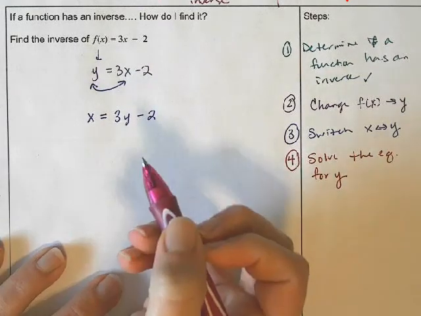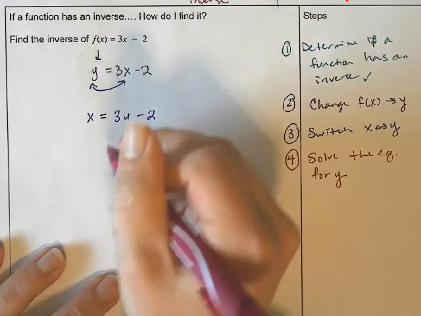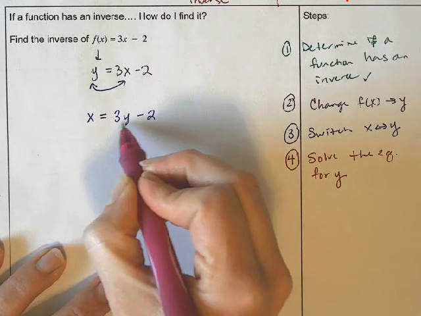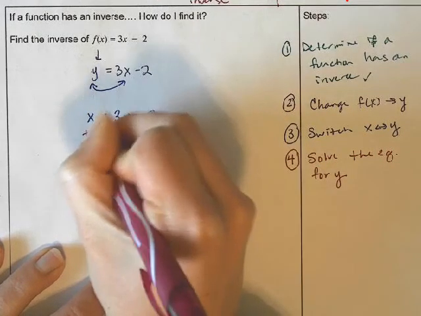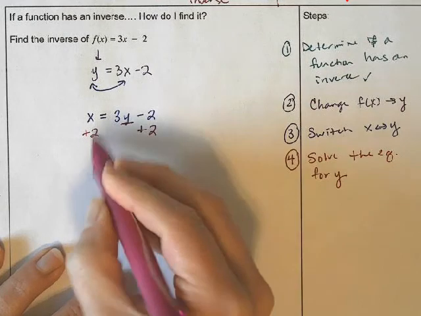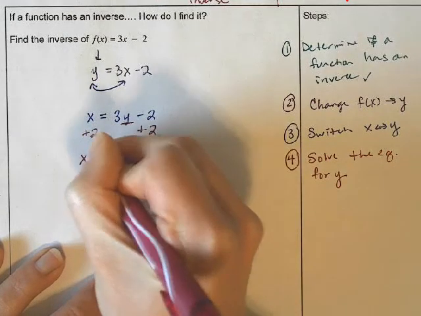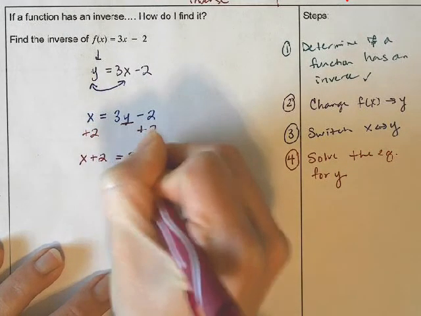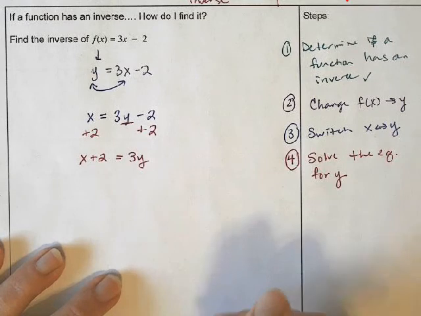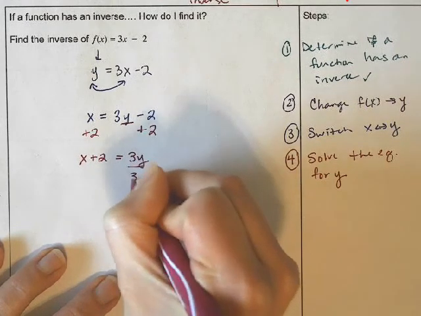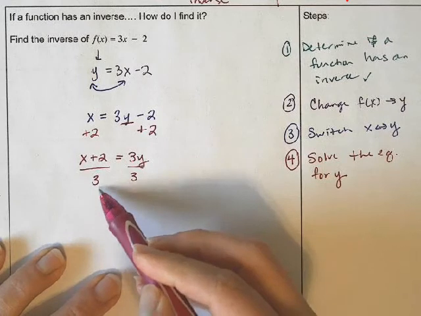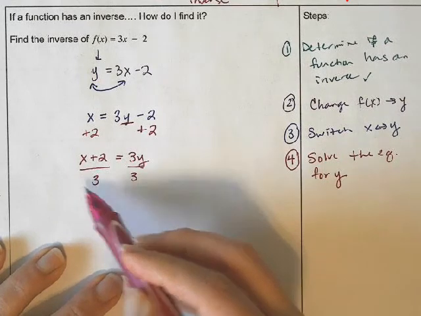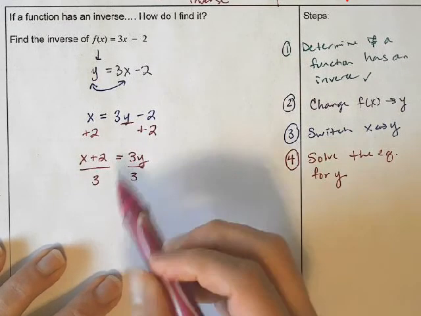My first step, if I want to get y alone, is to move the 2. X and 2 are not like terms, so they're going to stay separate. So x plus 2 equals 3y. Then my final step to solve for y is to divide everything by 3, making sure that on this side of the equation I divide both the x and the 2.